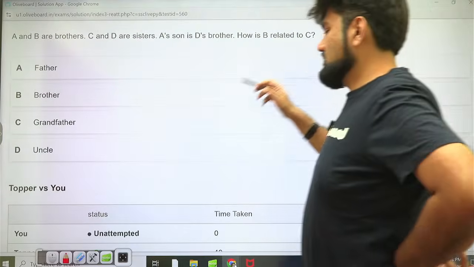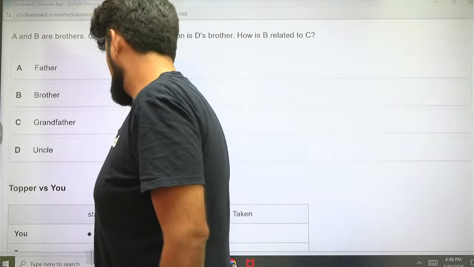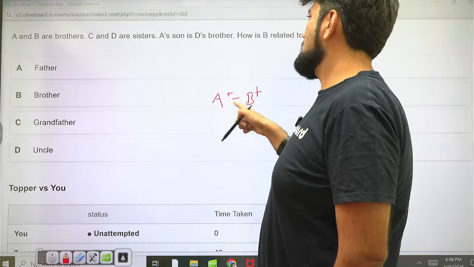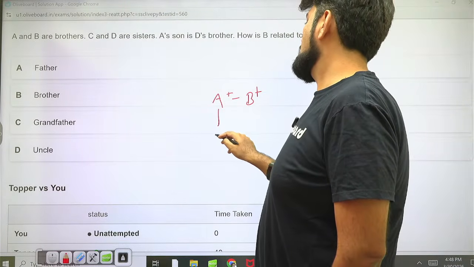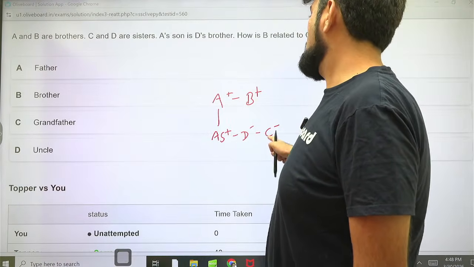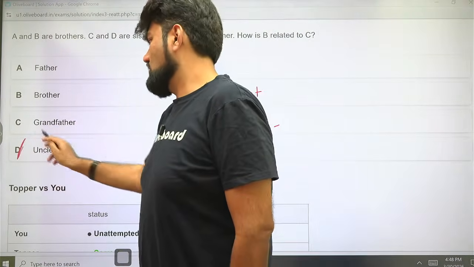A and B are brothers. C and D are sisters. A's son is D's brother. How is B related to C? Uncle, paternal uncle. Option D.